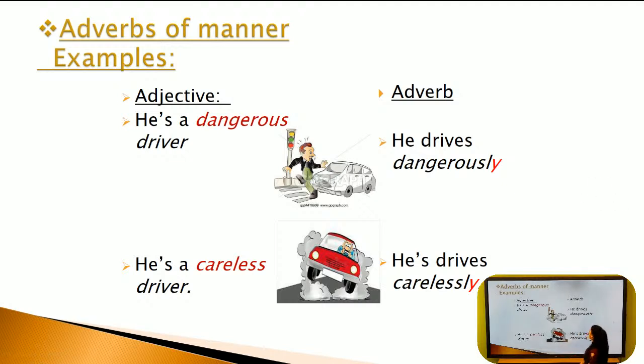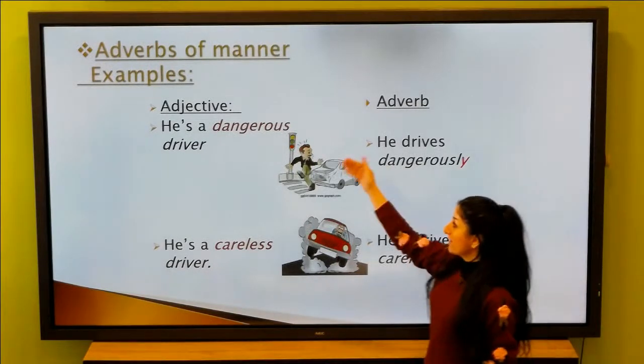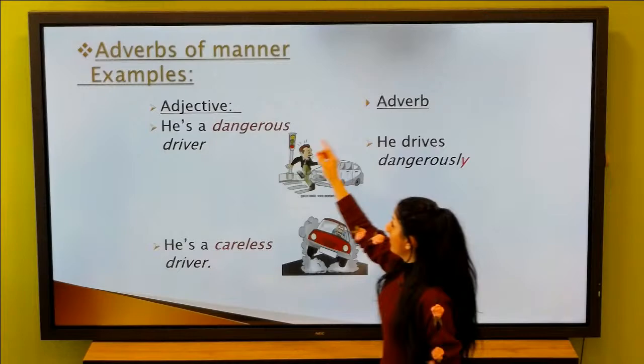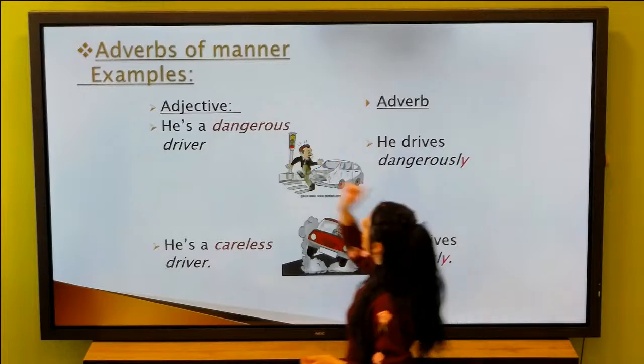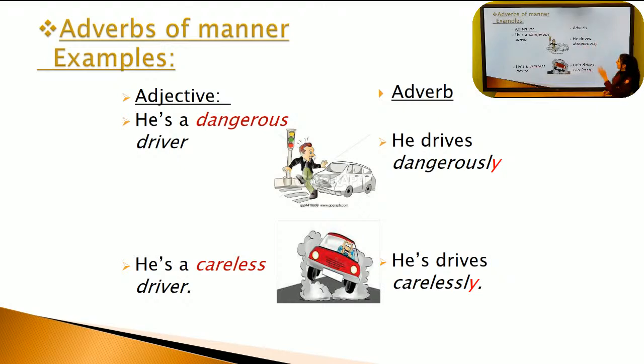We have many examples. Look at them, please, and how we can change some sentences from adjectives into adverbs. Look at this. He's a dangerous driver. I describe the driver by adding dangerous. It's an adjective, okay? I can change this sentence from adjective into adverb this way. He drives dangerously. I put the verb drives, and after the verb I have an adverb, dangerously.